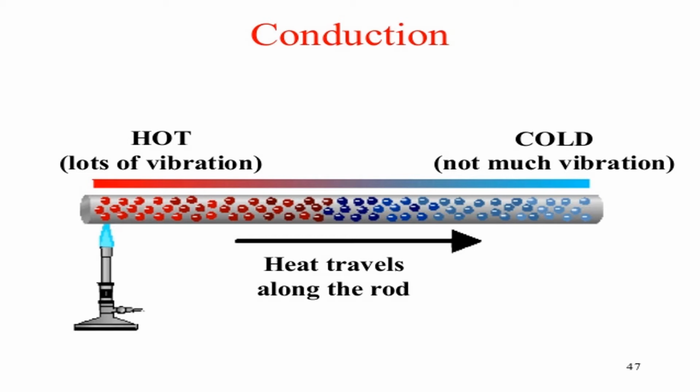While vibrating, what will happen? There is no space, so they will collide with the neighboring molecules, and the kinetic energy will increase. Okay children, can you all understand? This is the process of conduction.